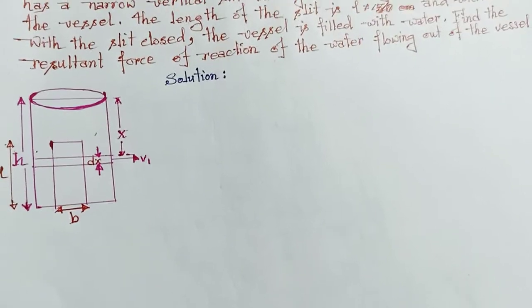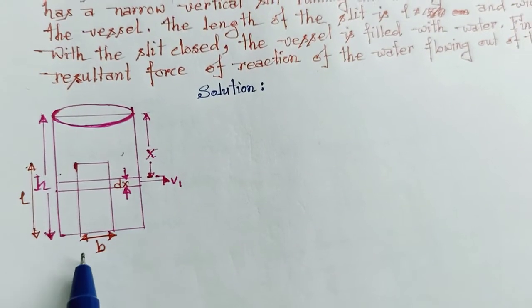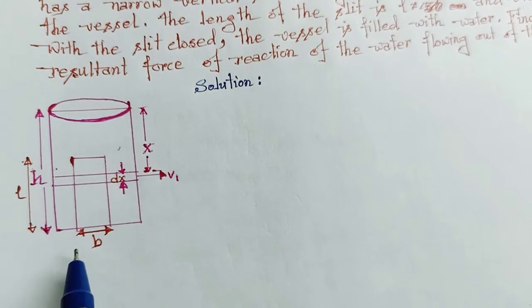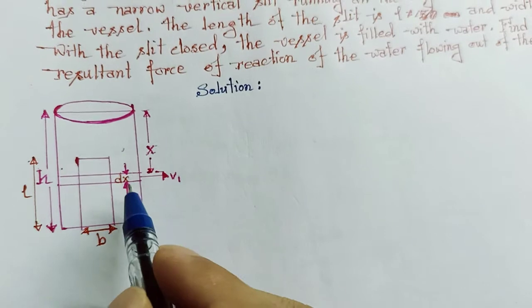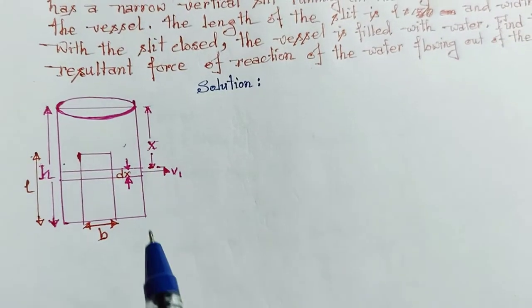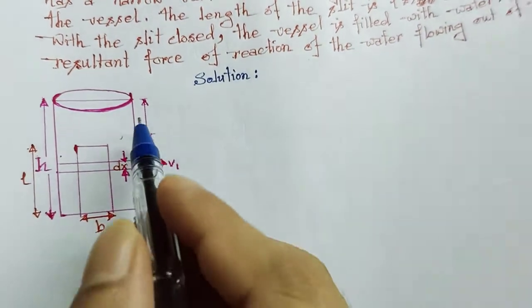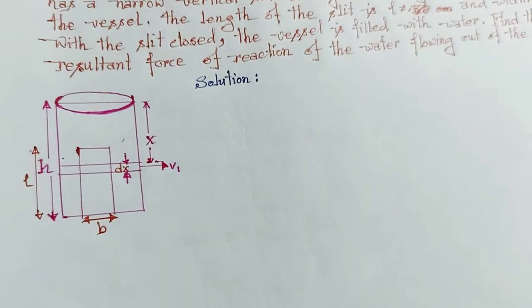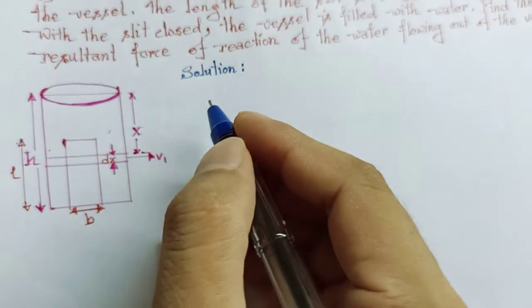So this is our diagram. This is the cylinder and this is the slit. Slit length is equal to L and its width is equal to B. Now let's take a small segment at the depth x from the uppermost point of the cylinder and its thickness is equal to dx.